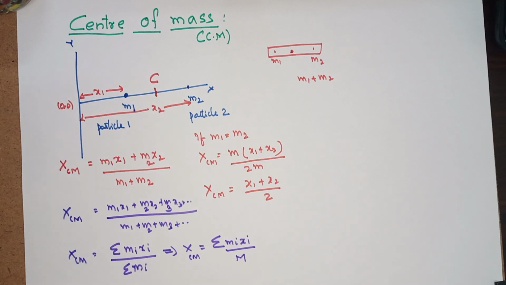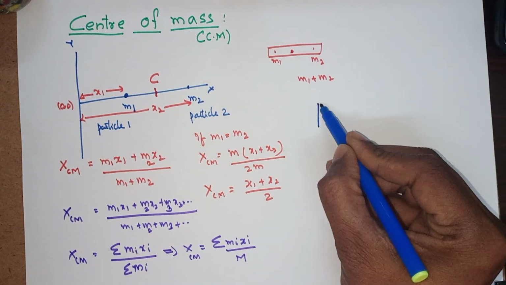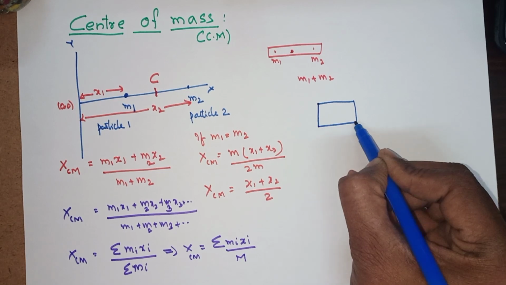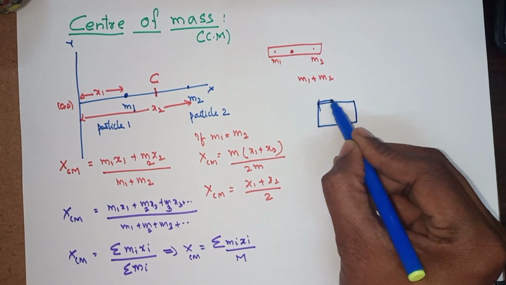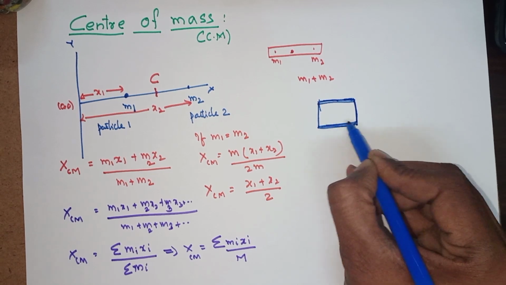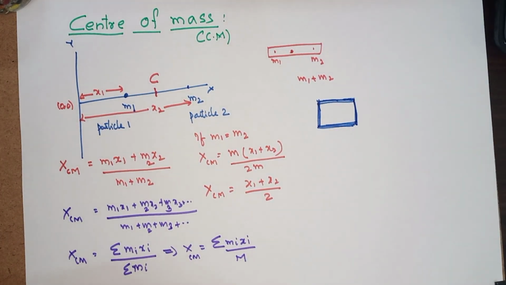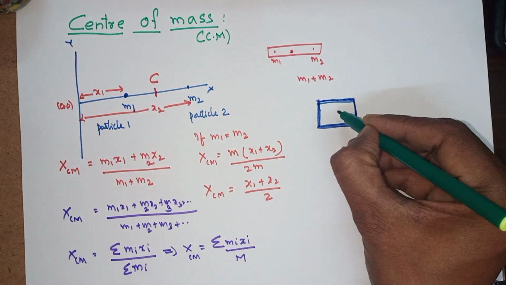Now similarly, we can also find the y location and z location of the center of mass. Suppose we want to find the center of mass location of a square. Of course, for a square almost all the sides are the same. Where the geometric center point or geometric location is, you can identify it is this one.